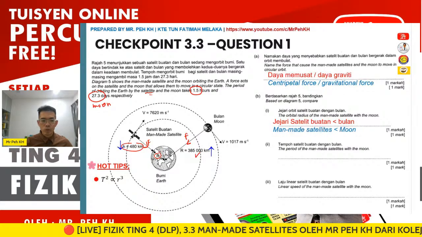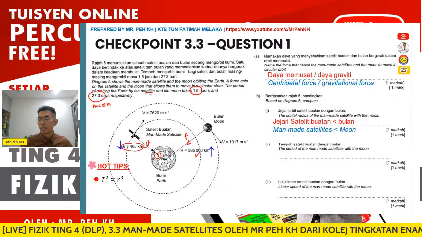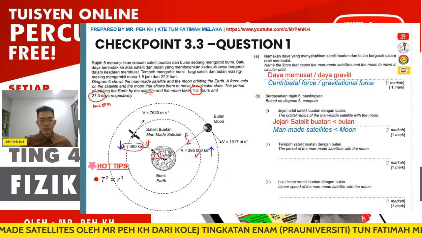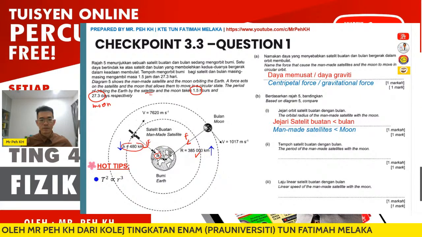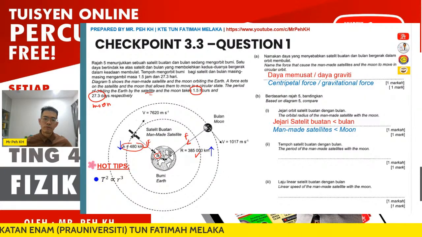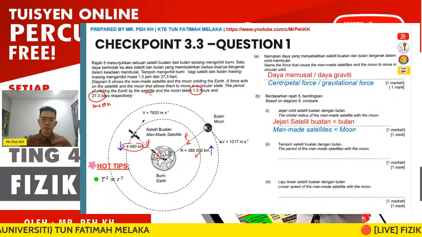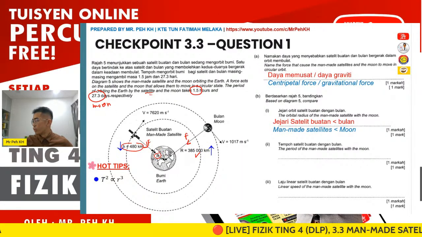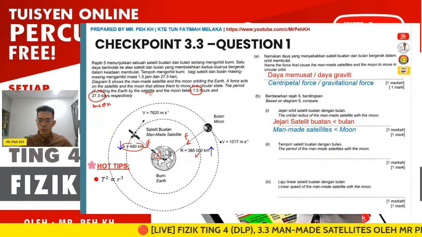Or actually, you can use Kepler's third law, where the period and the orbital radius are directly proportional. So here the moon has a greater orbital radius, so the period will also be longer.